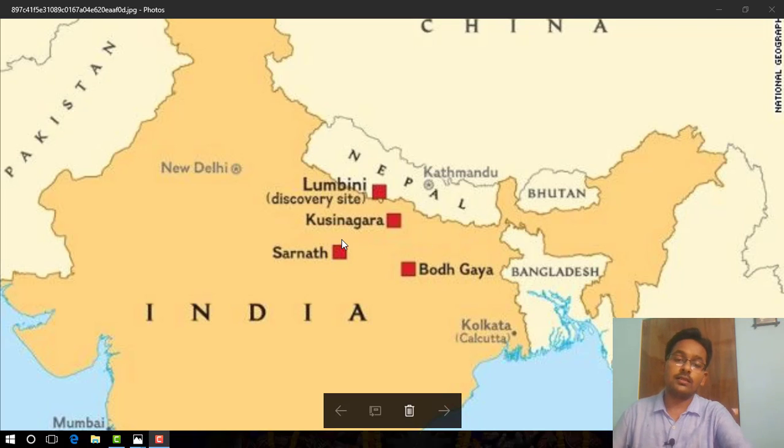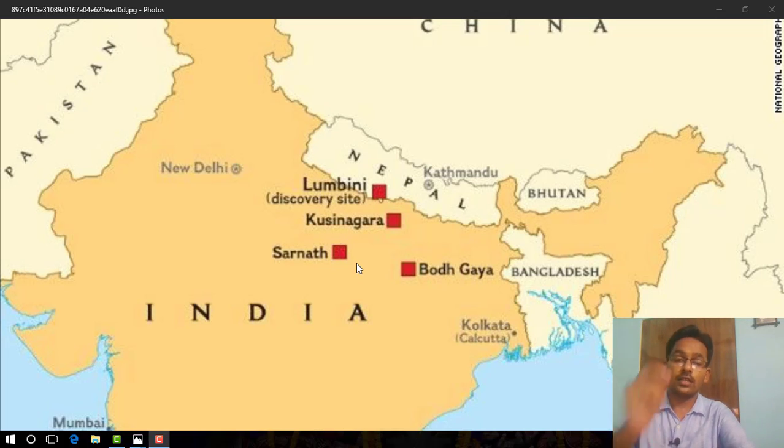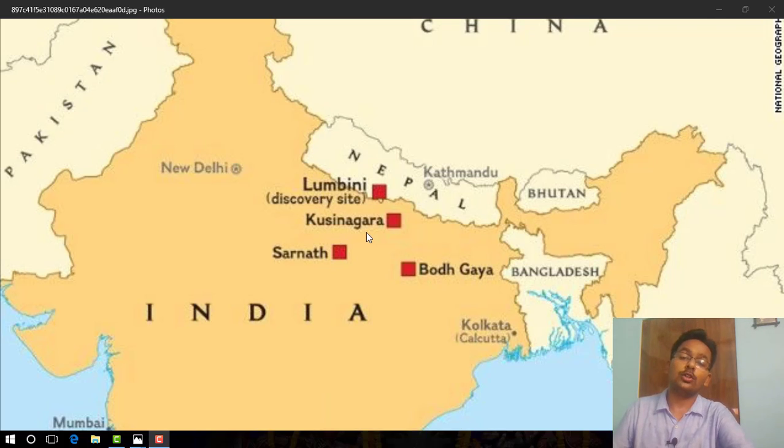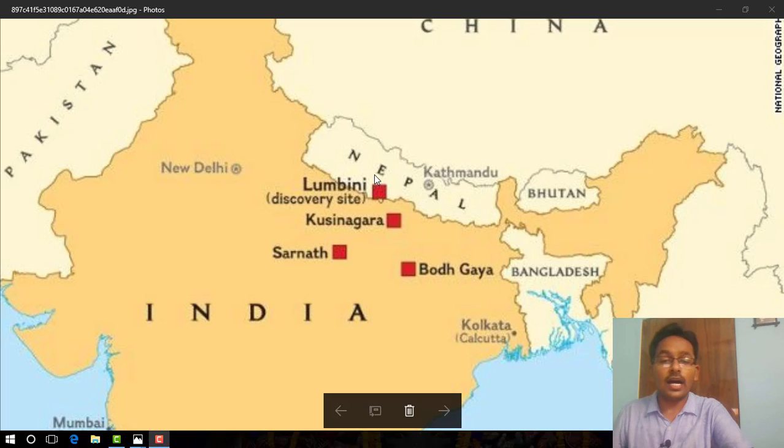The third place, located in Uttar Pradesh, is Sarnath. This is the place where Gautam Buddha gave his first sermon. And the last place that is also important is Kushinagara, located in present day Uttar Pradesh, where Gautam Buddha attained Nibbana, which means this is the place where Gautam Buddha died. So these are the 4 important places associated with the lives of Buddha.